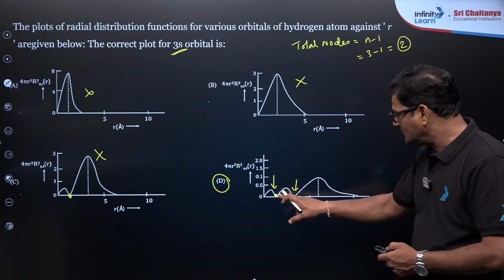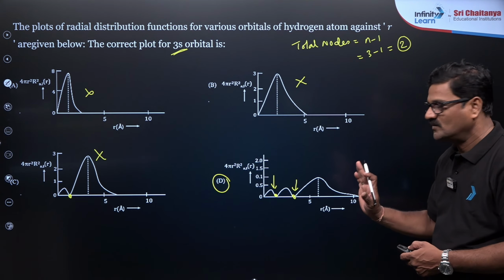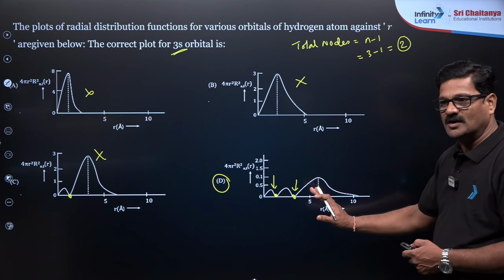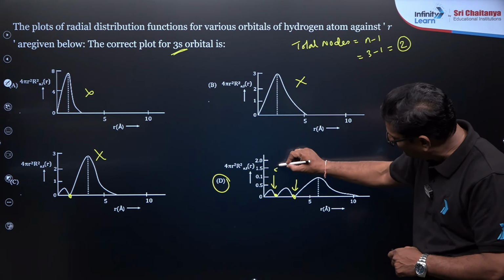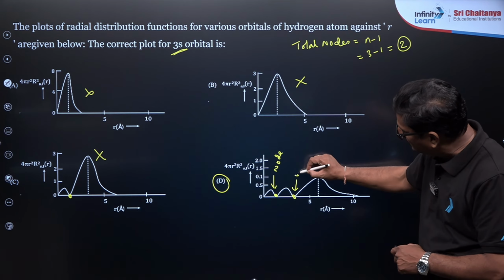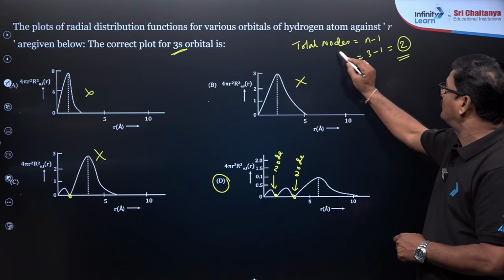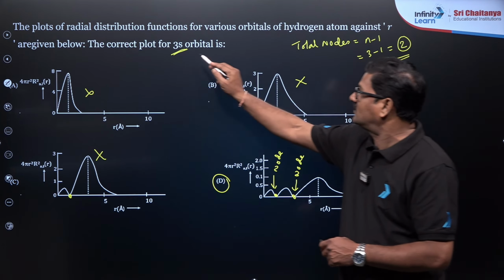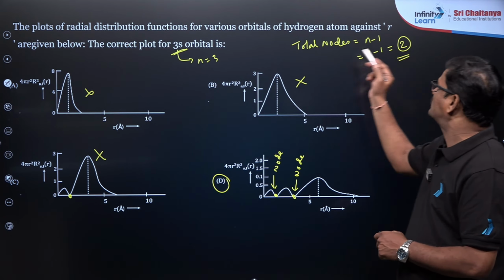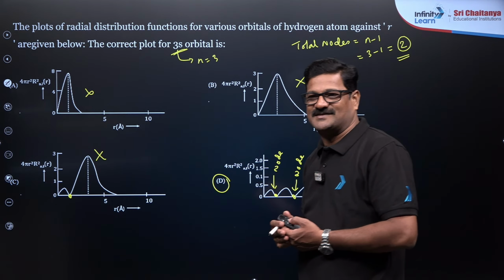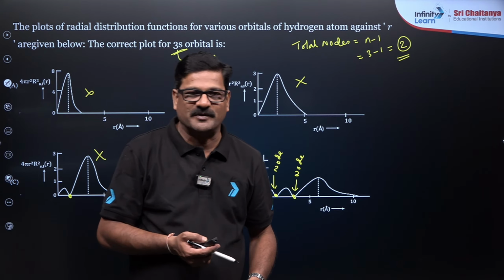This is going to be, because in this graph, number of dips is equal to total number of nodes, right? So a dip is a node, no? It is a node, and it is also a node. So there are two nodes, I can say. So if you apply this n minus 1 for 3s orbital, n is equal to 3, 3 minus 1 is equal to 2. That's it. Yes, fantastic. So students, if you have any doubts, you please let me know.